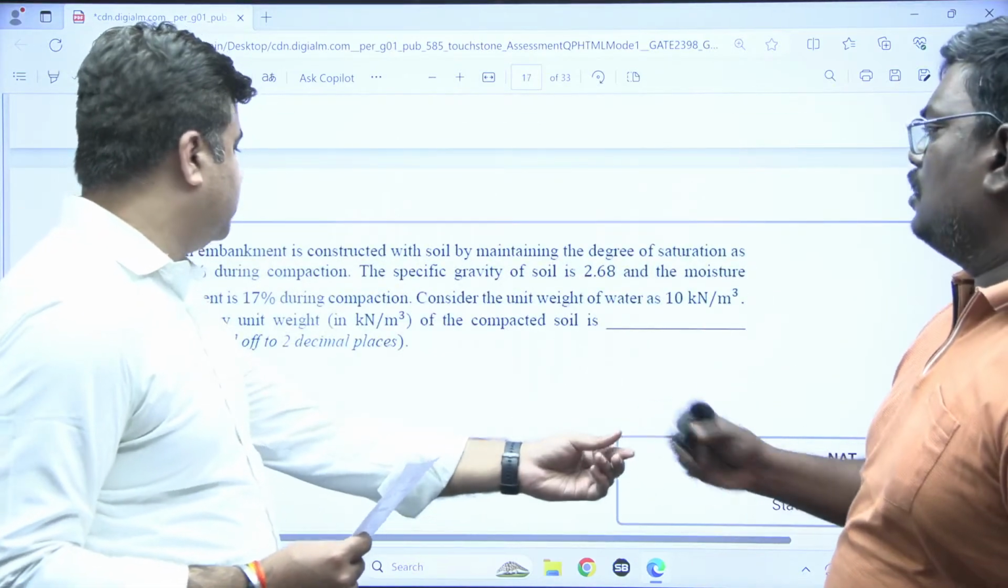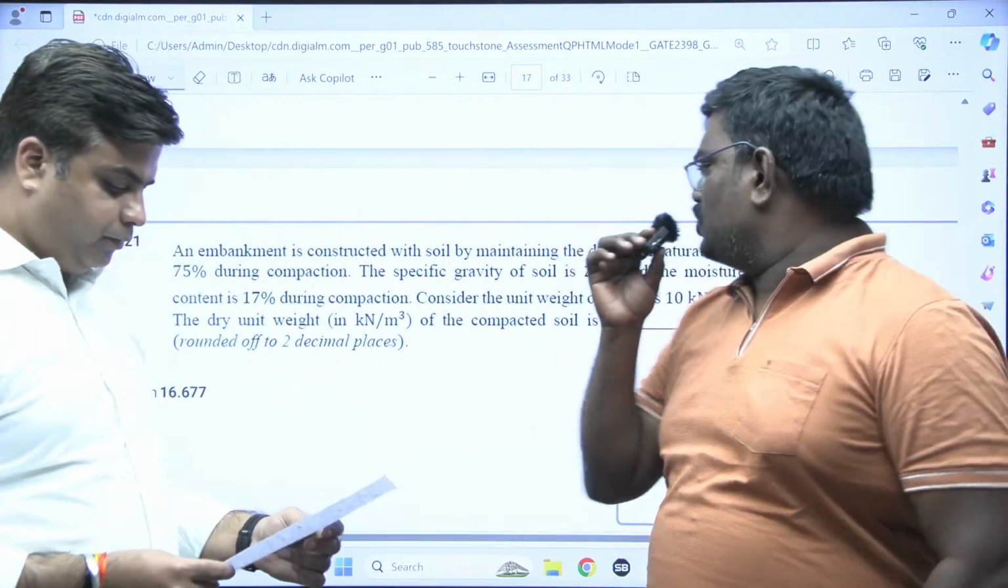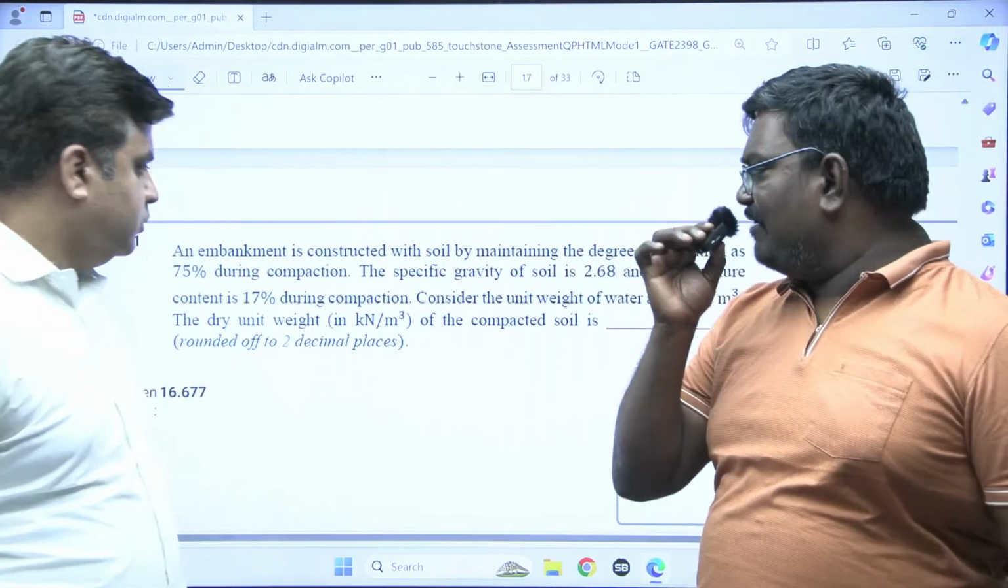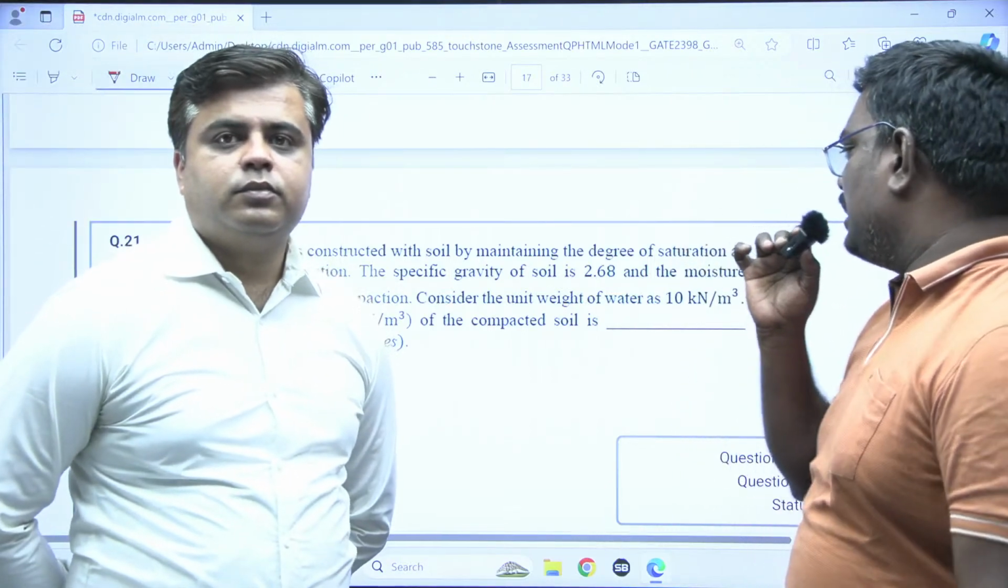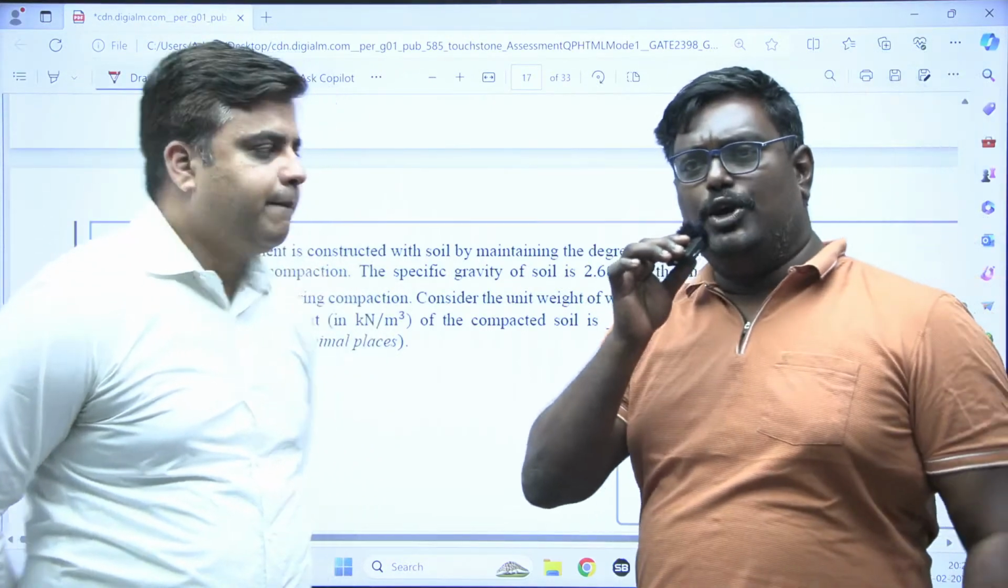This is the soil question. An embankment is constructed on a soil by maintaining the degree of saturation as 75%, specific gravity is 2.68 and moisture content is 17 percent. Consider the unit weight of water as 10 kilonewton per meter cube.